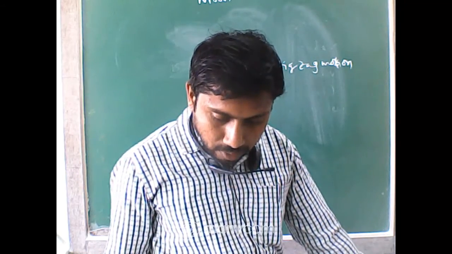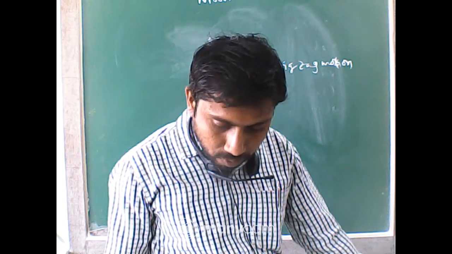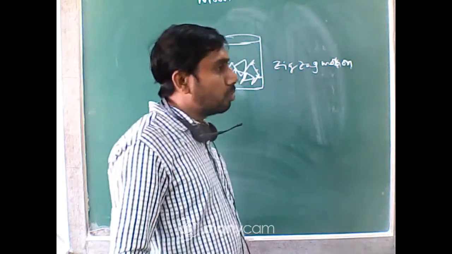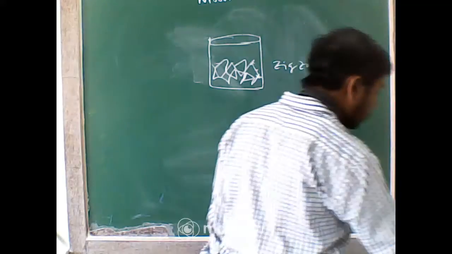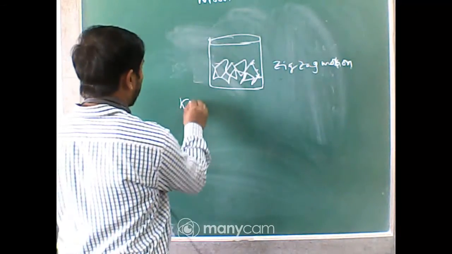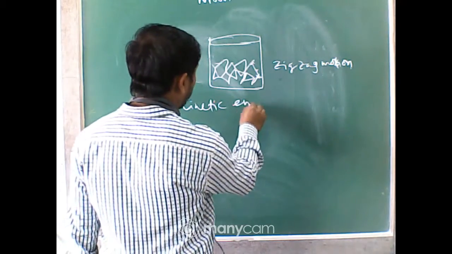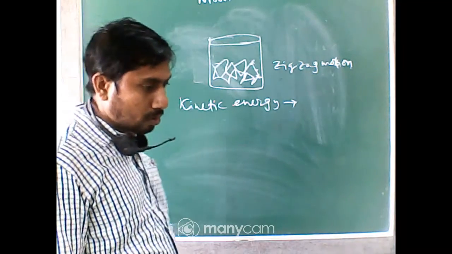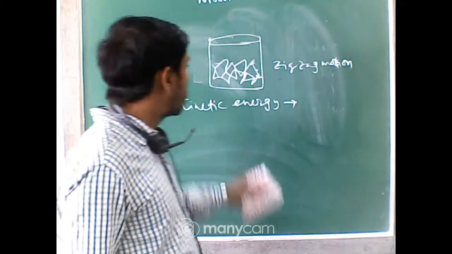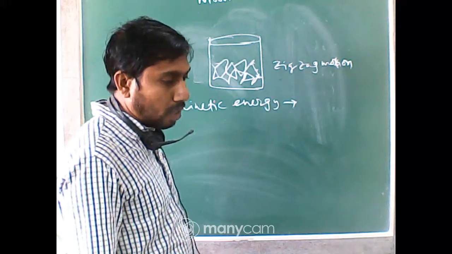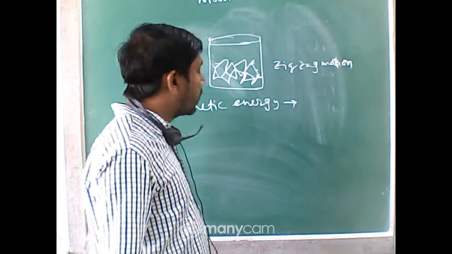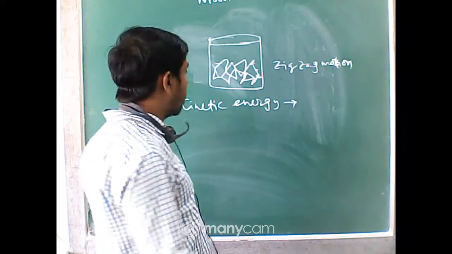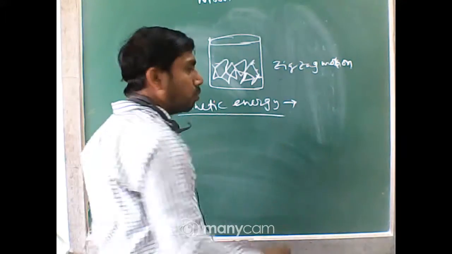Next one. What about kinetic energy? Do you know the definition of kinetic energy? Yes, this is also called Brownian motion. What is kinetic energy? An object is in motion. Yes, so it is the energy gained due to its motion.